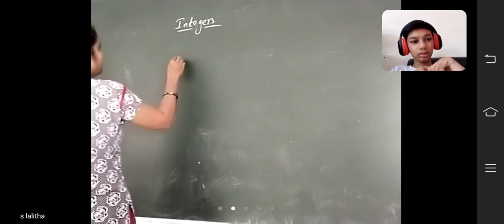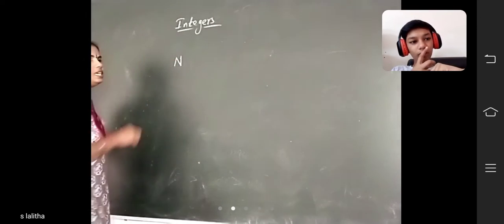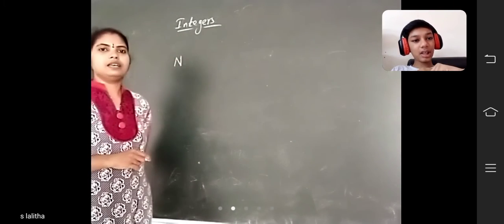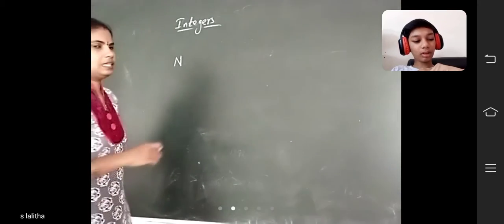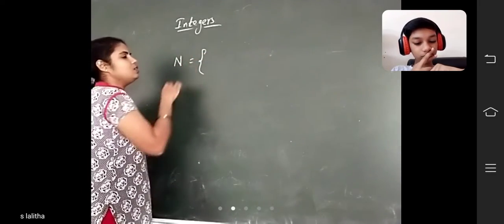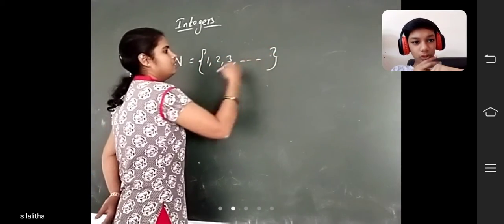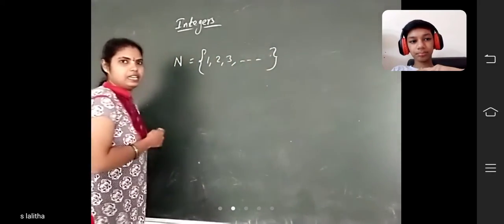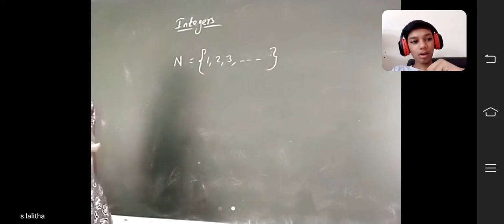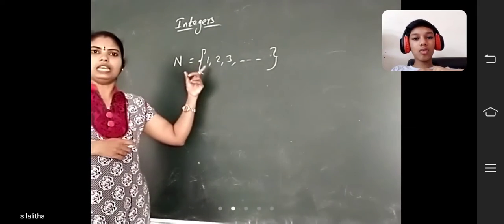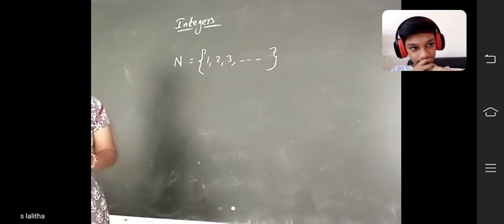The symbol of natural numbers is capital N. Natural numbers start from 1, 2, 3, and so on. There are infinite natural numbers, and 1 is the least natural number.